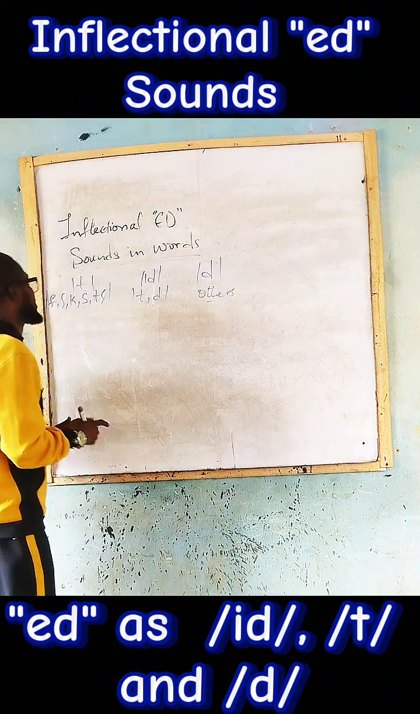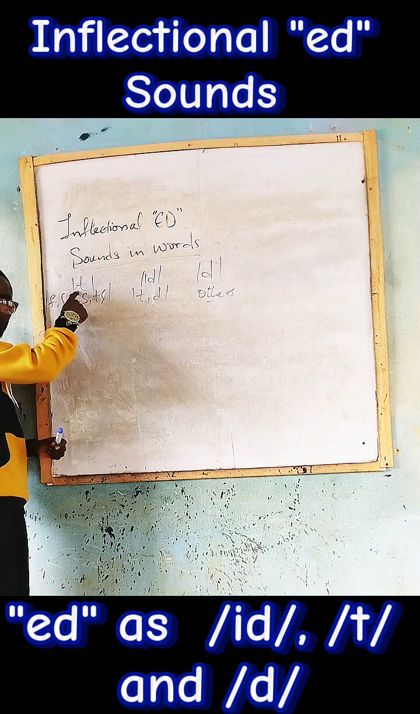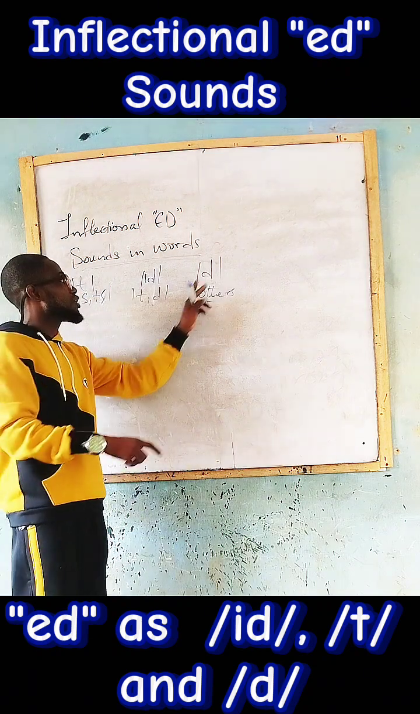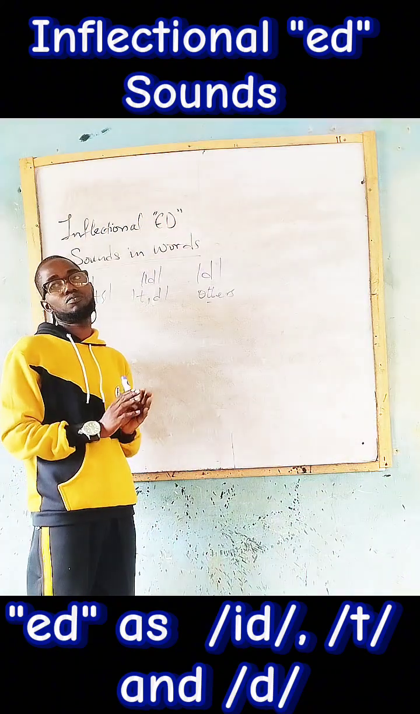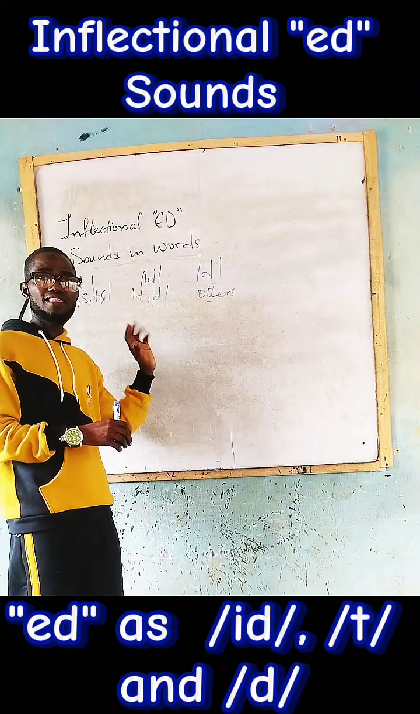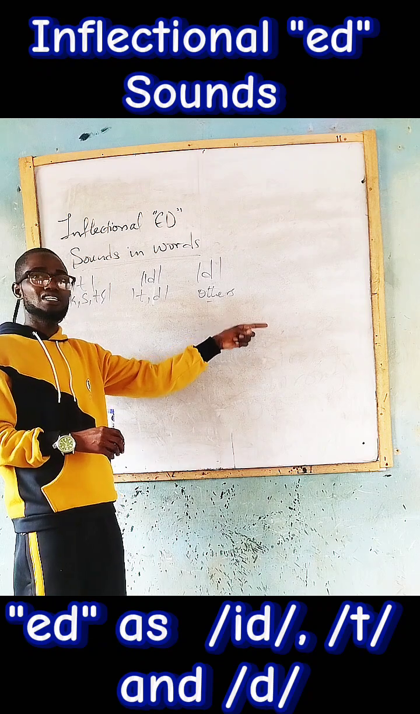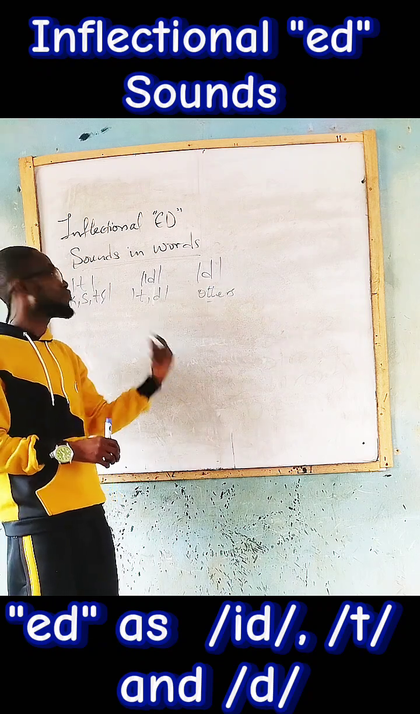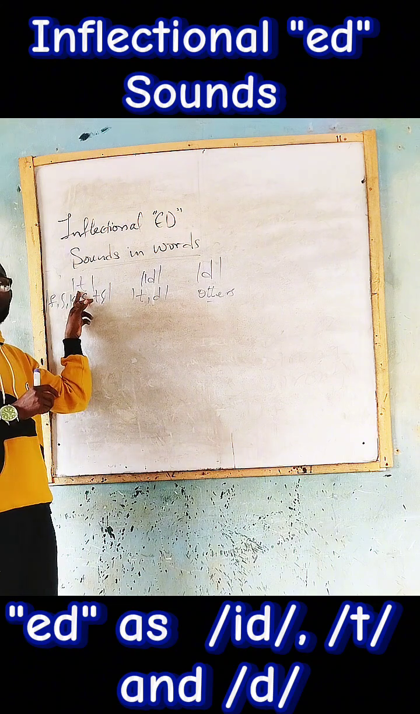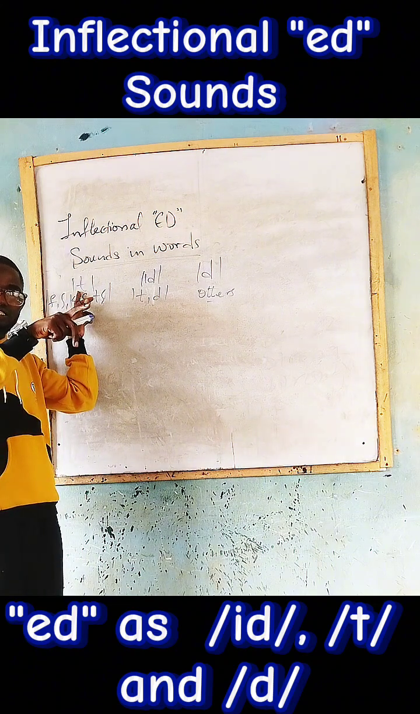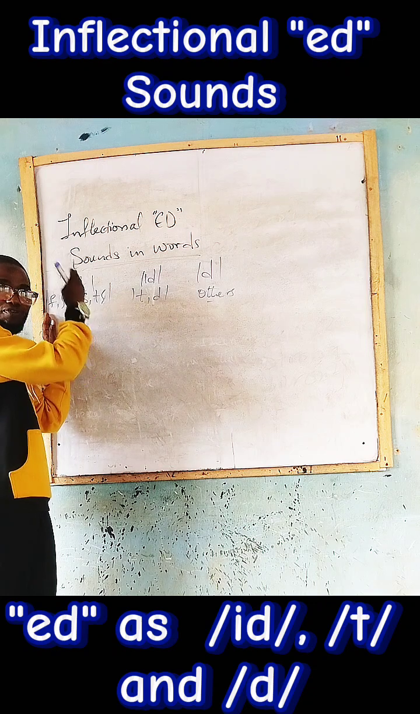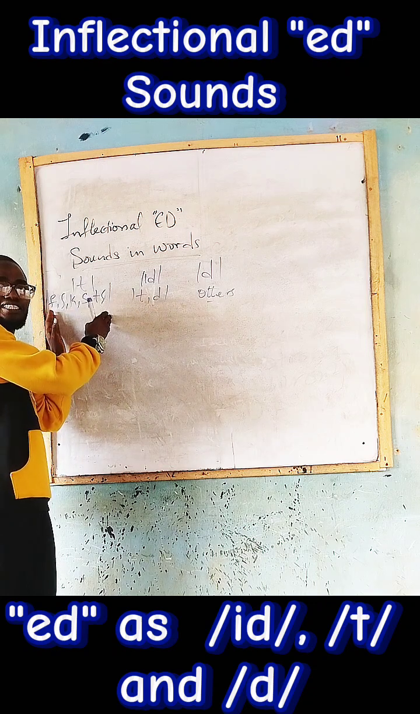In some words, it is pronounced t. In some words, it is id. In some words, it is d. Meaning, the same ed that you have in a particular word that sounds as d will sound in another word as id. In another word, it will sound as t. And I gave a good example of the first one in one of my previous classes.